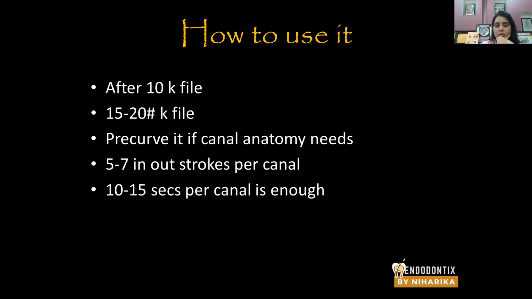So how should we use these handpieces? These handpieces are basically used to negotiate calcified canals. Secondly, they are used to establish glide path. And how do you use it? You prepare an initial glide path, or you establish patency of the canal, you do scouting of the canal with an initial 8 and 10 number file. Then instead of using 15 and 20 number file with your hands, you can use 15 and 20 number K file directly with the handpiece.